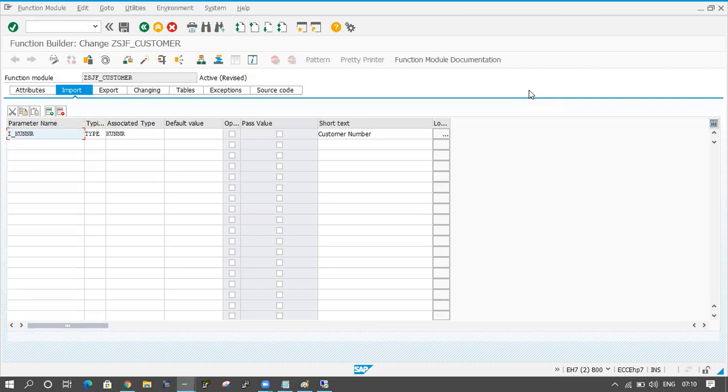At that time, I want to pick only the value. I don't want to take the memory which is allocated for that. If you want to pass the value and the memory also, then this is pass by reference. If you want to pass only the value, then we have to select pass by value.